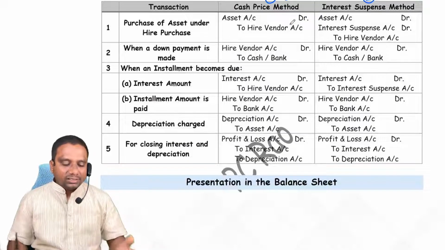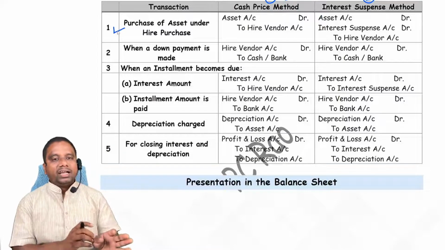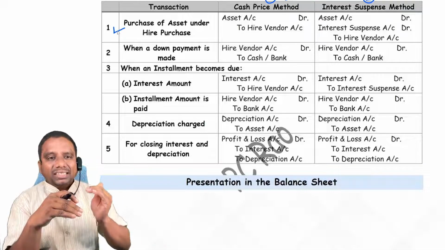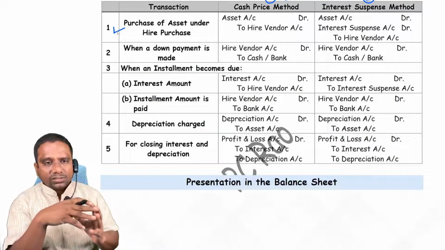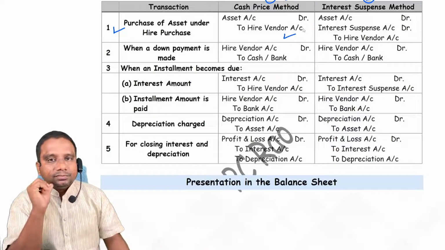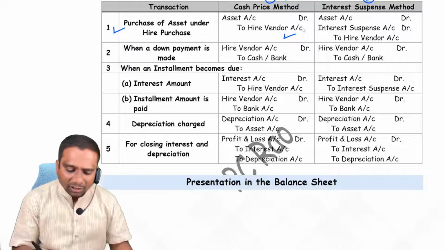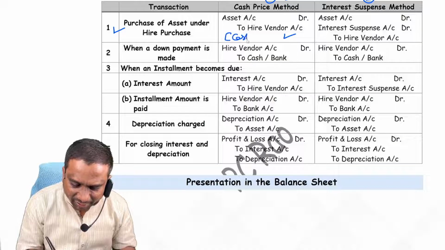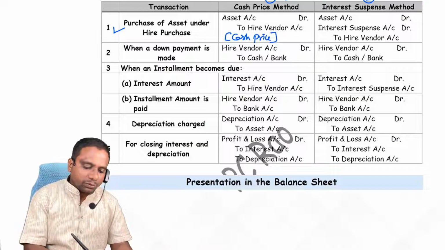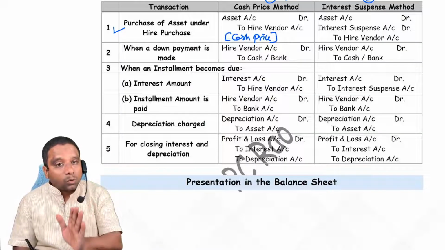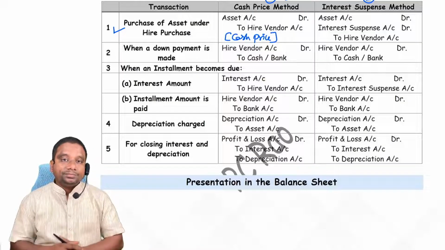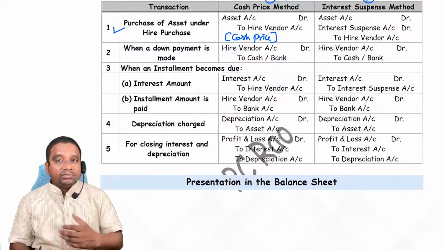So, what is the first transaction? Purchase of asset under hire purchase. We are purchasing the asset now. I already said we purchase asset under hire purchase system. So, asset account debit to hire vendor account. Here the entry is written at cash price. Don't forget. If cash price is available in the problem, then we can write. Otherwise, we need to calculate.